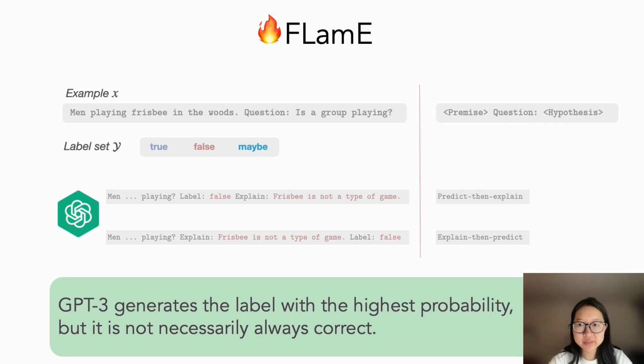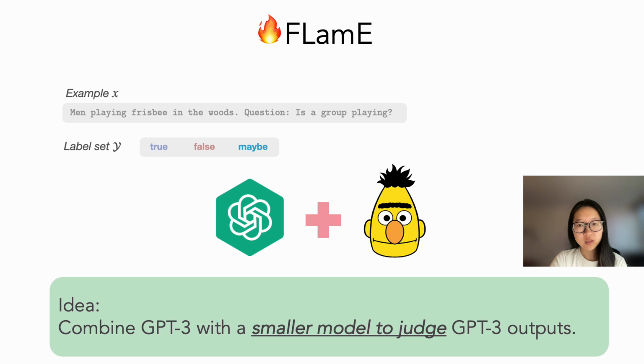In particular, predict then explain generates the label without generating the explanation first. Whereas under explain then predict, the explanations can be wrong, which can mislead the label prediction. To address this problem, our idea is to combine GPT-3 with a smaller model to judge GPT-3 outputs.